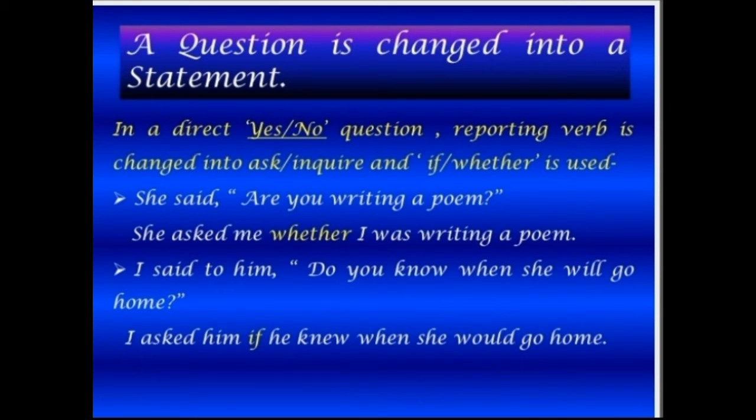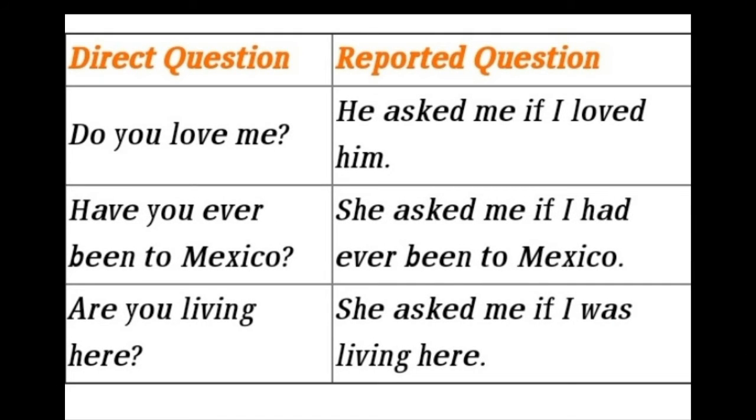I said to him, do you know when she will go home? I asked him if he knew when she would go home. Here are a few more sentences. Let us see. Do you love me? He asked me if I loved him. Have you ever been to Mexico? She asked me if I had ever been to Mexico. Are you living here? She asked me if I was living there.